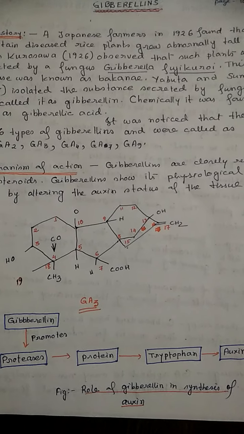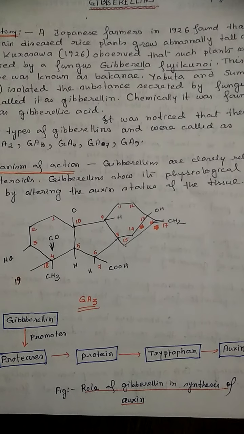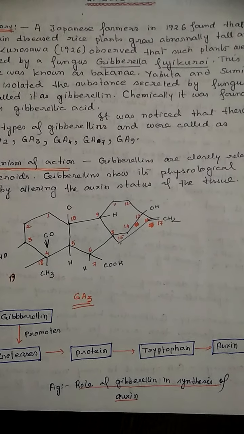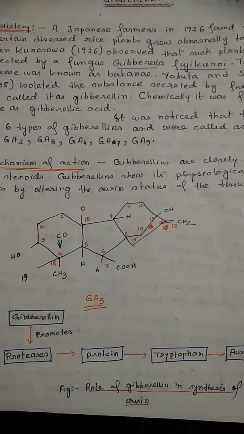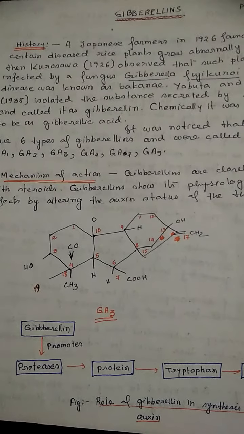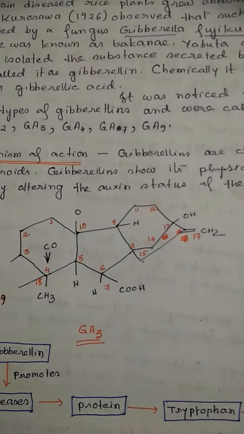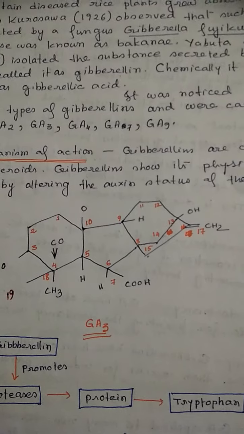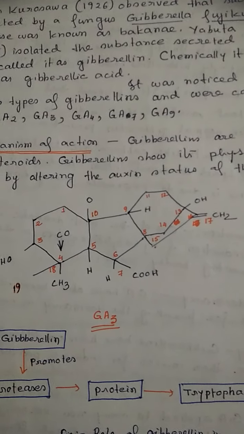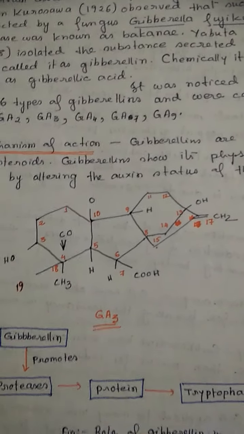Gibberellins show their physiological effect by altering the auxin status of the tissue, meaning it has an antagonistic relationship with auxin. This is the chemical structure of gibberellin, one of the types, GA3.